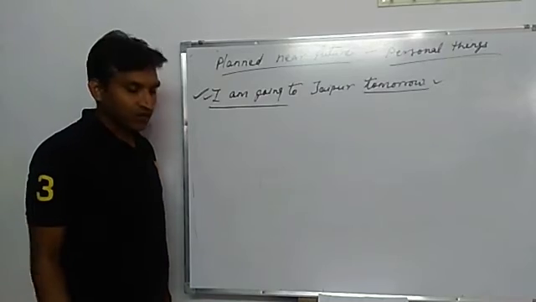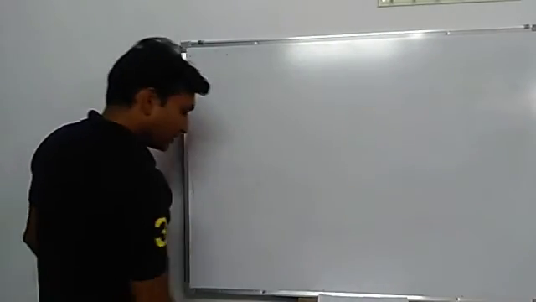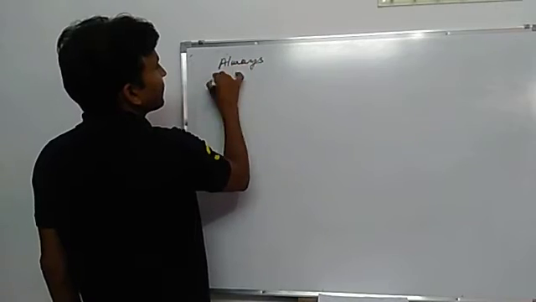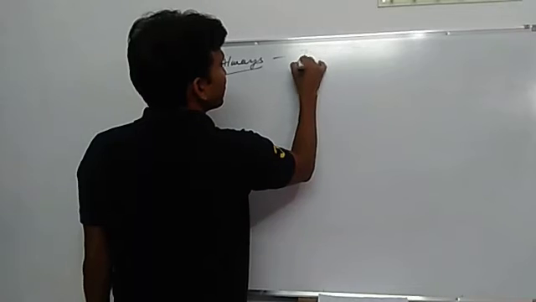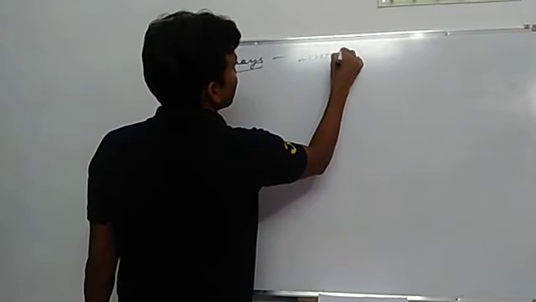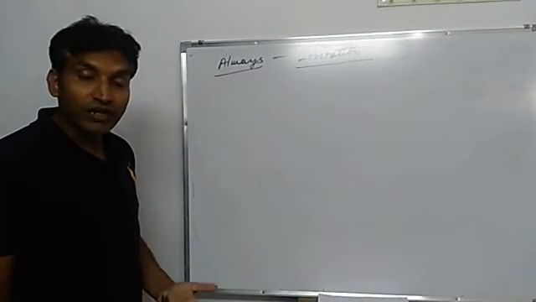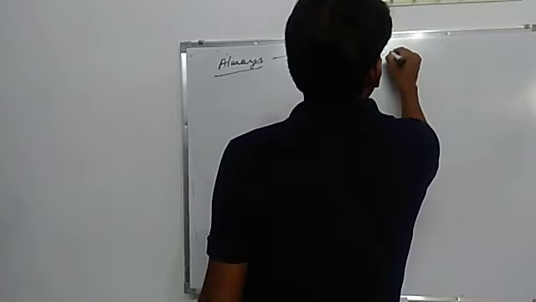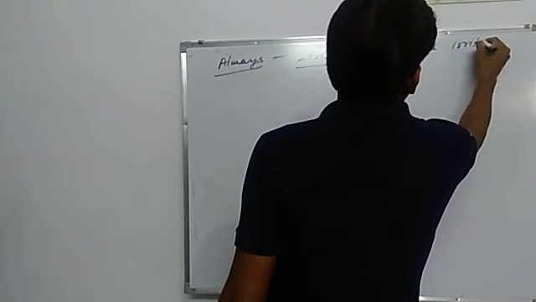Is it clear? So next, we use always also, and the use of always shows irritation. Whose irritation? The speaker's irritation.